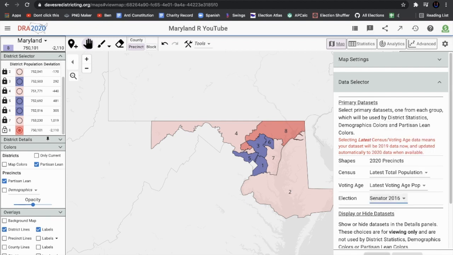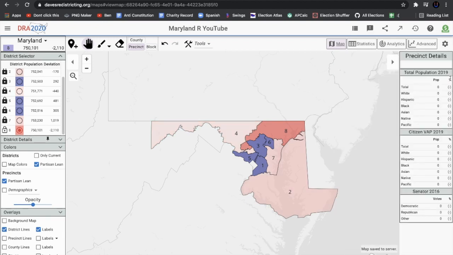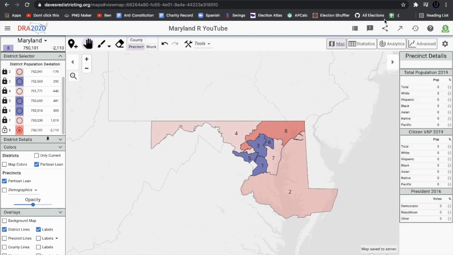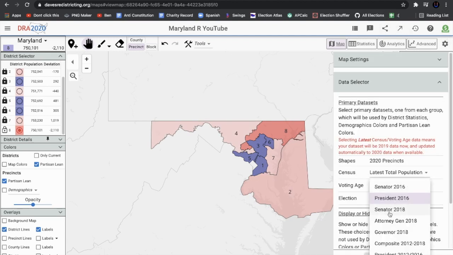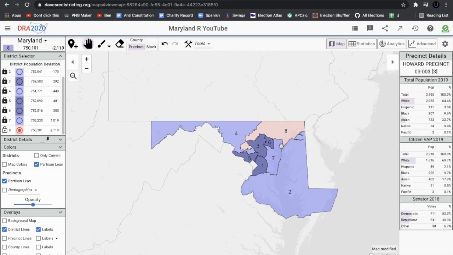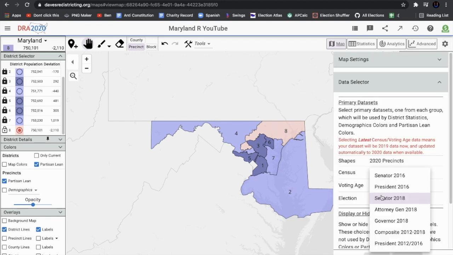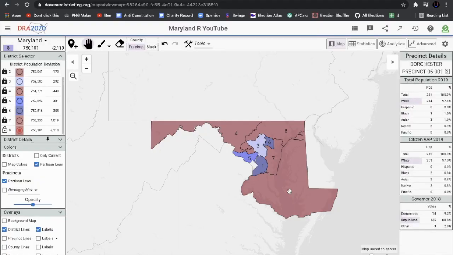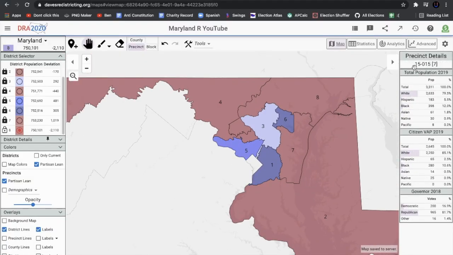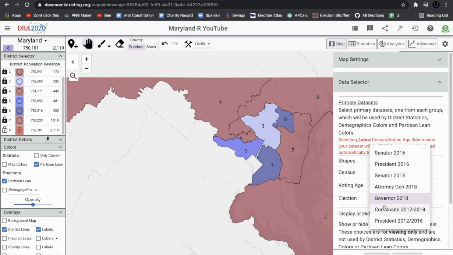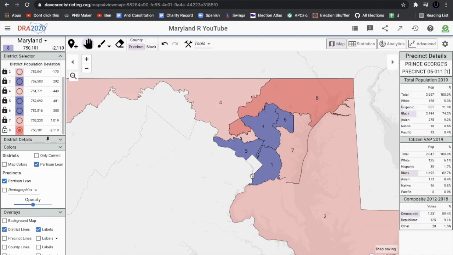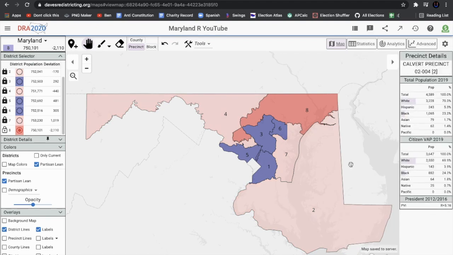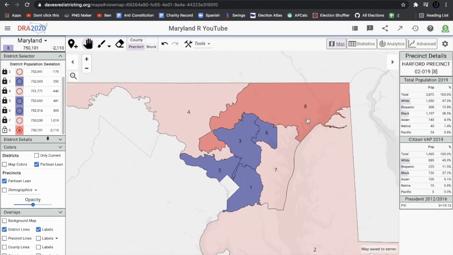Taking a look at the 2016 Senate race, the districts are going to solidify for the GOP. In 2016 president, I think Clinton might have won one of these. No, she didn't. Taking a look at 2018 senator, I think these are going to be all... Oh no, 8's not Democratic, but I think Larry Hogan probably won 4 out of 8, maybe 5. No, but he comes pretty close to winning District 3. And of course, those are all safe. And composite, as you can see, these are all still Republican. So this is a pretty nice gerrymander for the Republicans in Maryland.